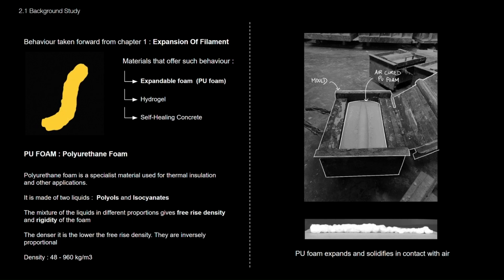We chose readily available and easy-to-use expandable PU foam. Polyurethane foam, commonly used for thermal insulation, expands upon contact with air. It is produced by mixing 2 liquids, polyols and isocyanates. The ratio of these liquids determines the final free-rise density and rigidity of the foam. This foam typically doubles in size in a humid environment.